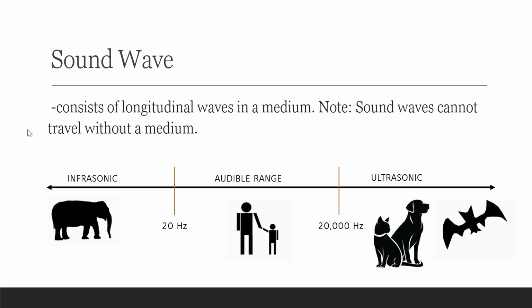Okay, sound wave consists of longitudinal waves in a medium. We have to take note that sound wave cannot travel without a medium, unlike electromagnetic waves like light, for example. Imagine if sound wave can travel without a medium, say in space. If sound wave can travel in space, then we can actually hear the sound of planets. We can actually hear the sound of our sun, the crying of our sun, and so on. Imagine, it will be very noisy.